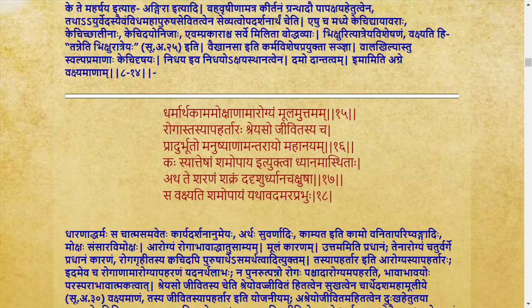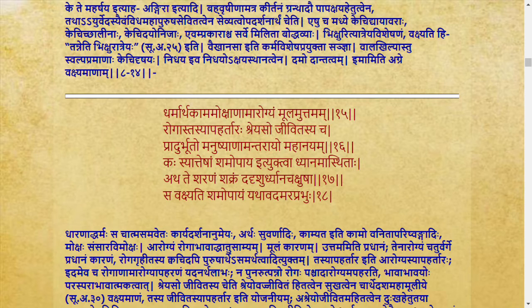What is the importance of arogya is being explained here. They have quoted arogyam moolam uttamam. So if at all you have to achieve the chaturvargas in your life, they are quoted as dharma, artha, kama and moksha.